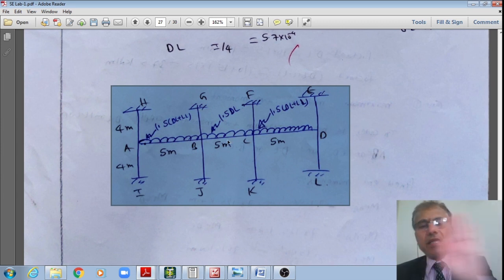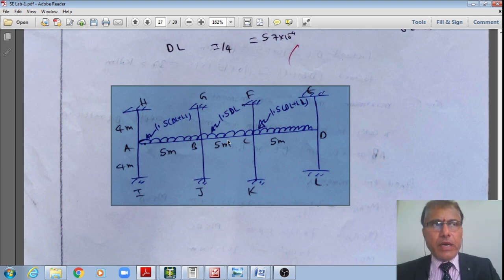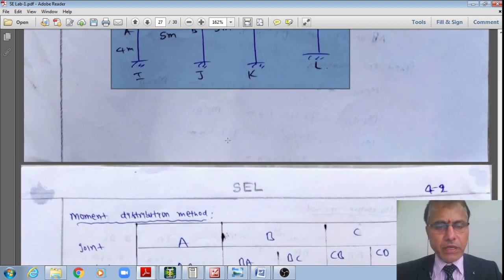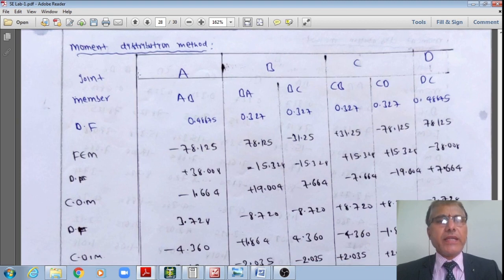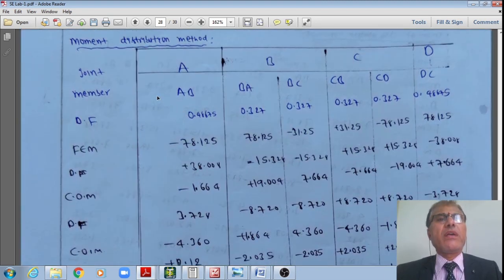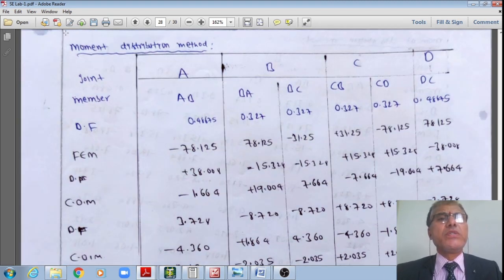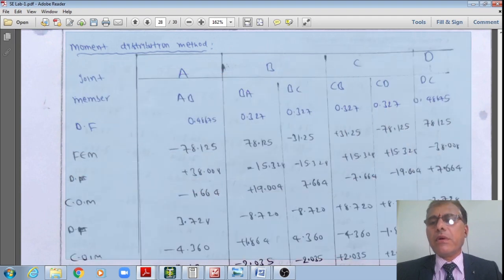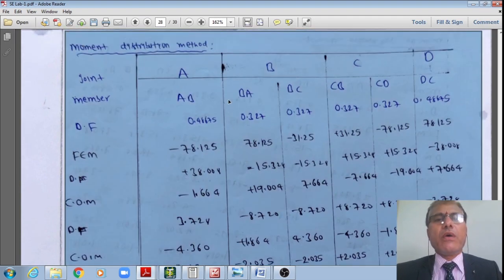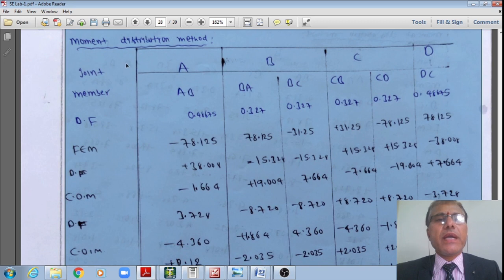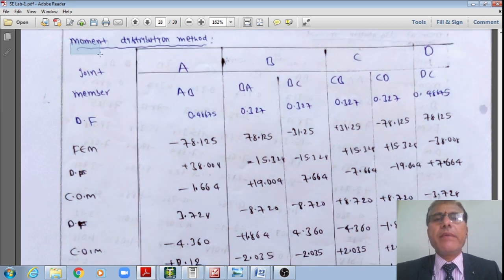And if all the grids are there in a particular line, there is no offset of these columns. Then once I get that, let us move to the next subheading, student. Now I'll calculate using the moment distribution method. Using the moment distribution method, what are my final moments? Now I have to have these joints A, B, C, D.